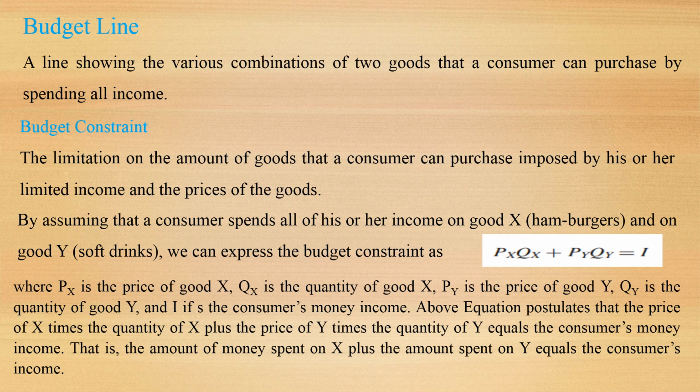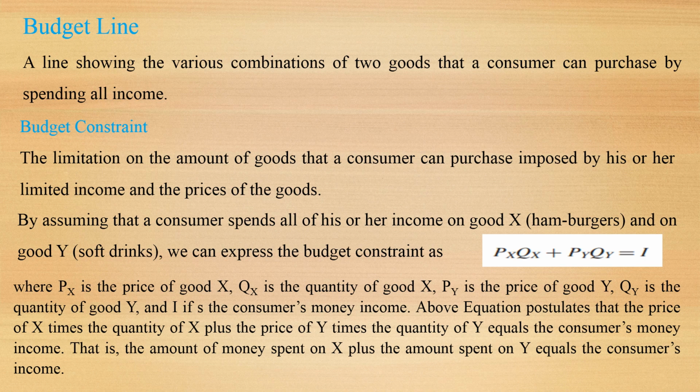By assuming that a consumer spends all his or her income on good X, hamburgers, and good Y, soft drinks, we can express the budget constraint as PxQx plus PyQy is equal to I, where Px is the price of good X, Qx is the quantity of good X, Py is the price of good Y, Qy is the quantity of good Y, and I is the consumer's money income.